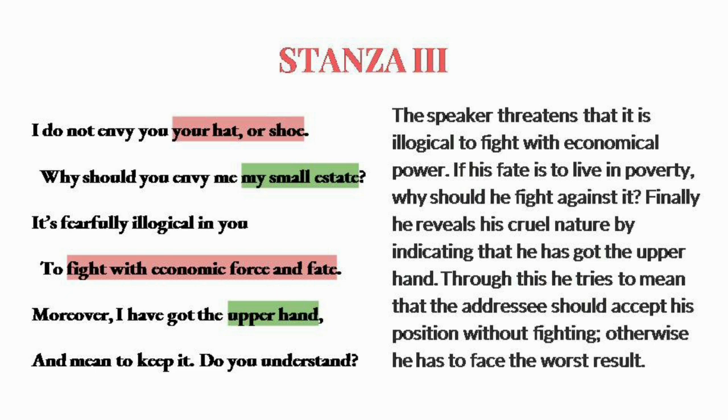So these are the three stanzas. In the first stanza, we saw how the rich man distinguishes between the possessions of the rich man and the poor peasant, and how he states that he has the right to what he owns. And in the second stanza, we saw the metaphorical comparison between the sheep and the shepherd, and how the sheep are being controlled by the goad.